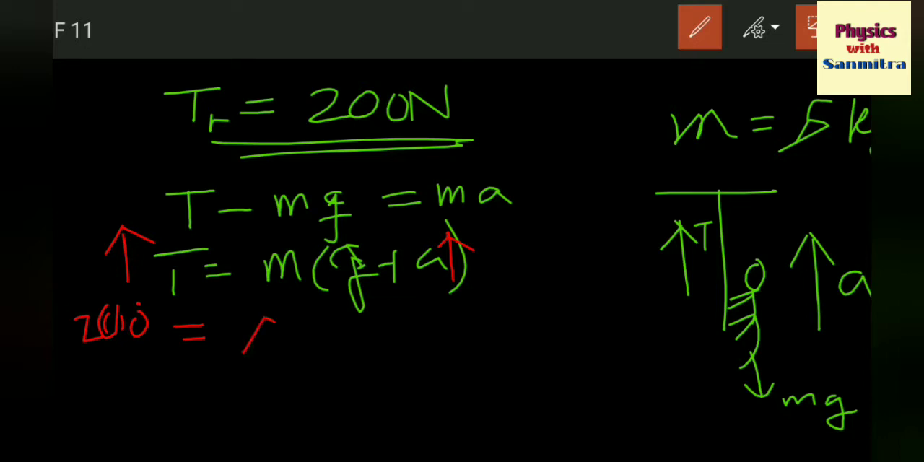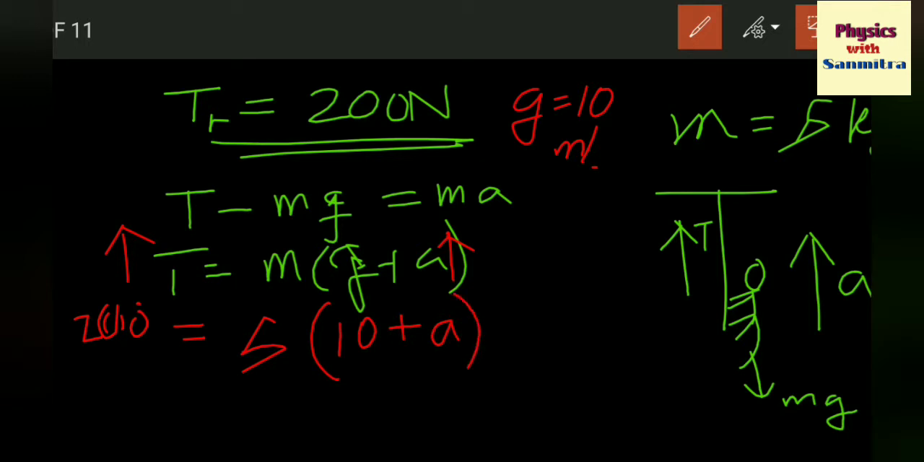So 5 into, what is g? Let me assume it as 10 meter per second squared. It will be given in the problem, but for simplicity, let's take it as 10. 10 plus a. Now what is the value? 200 by 5, that's 40. So a will be 30 meter per second square.